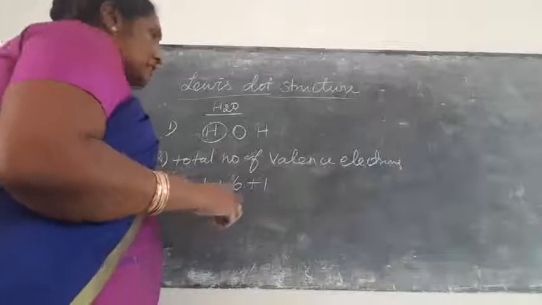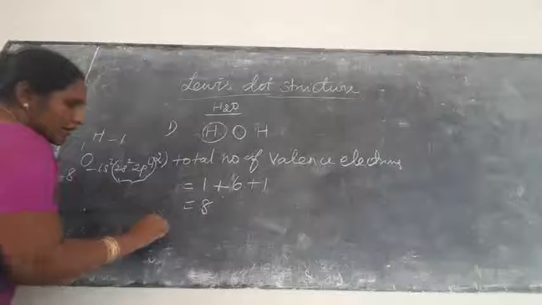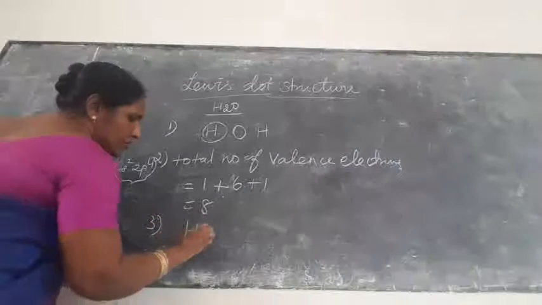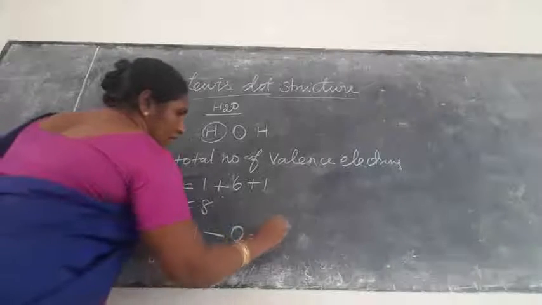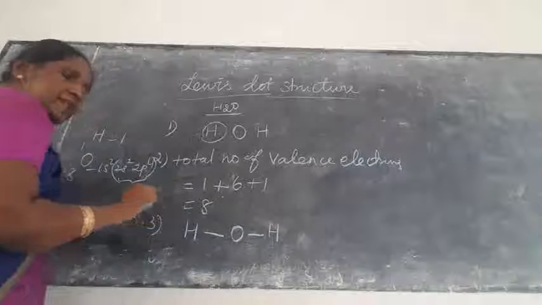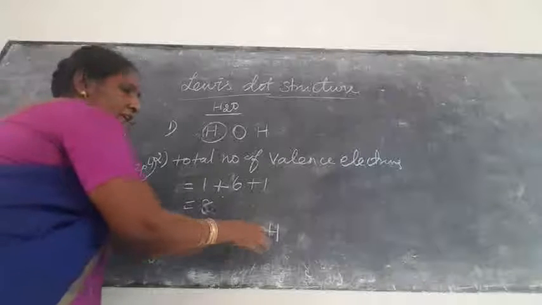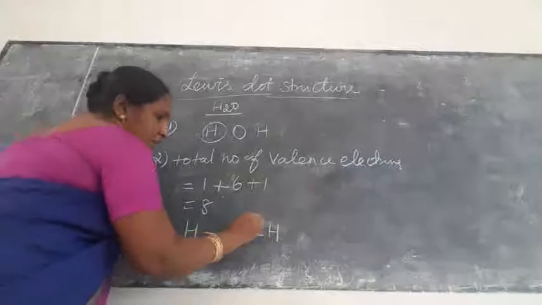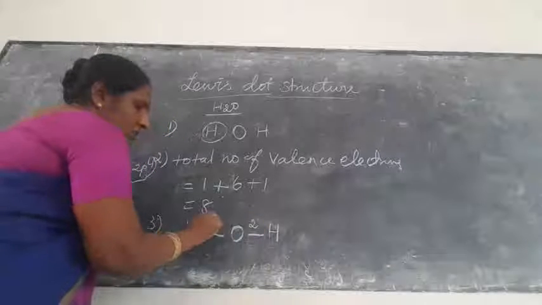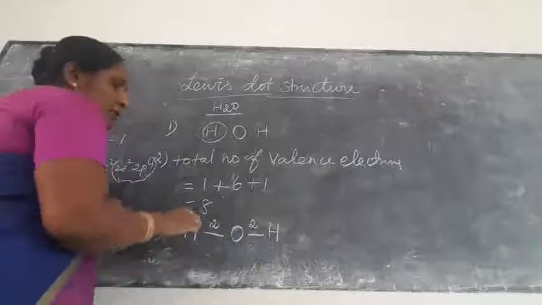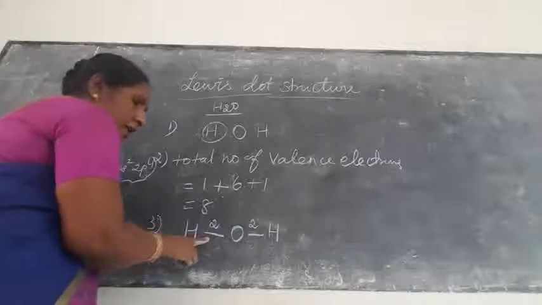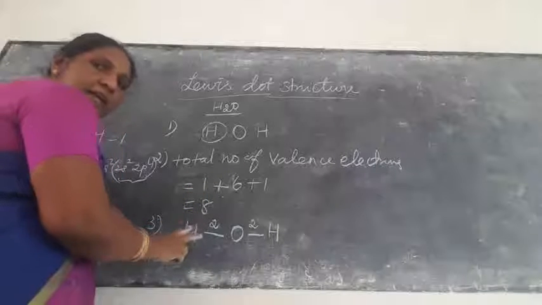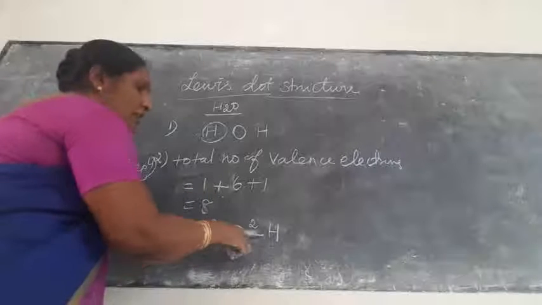So what is the third step? Draw the single bond. So now hydrogen, oxygen, hydrogen. What is the meaning of the single bond? Sharing of electrons between the atoms. So oxygen and hydrogen sharing 2 electrons, and here this hydrogen and oxygen sharing 2 electrons. The single bond means 2 electrons are shared. So here 2 electrons, here 2 electrons.